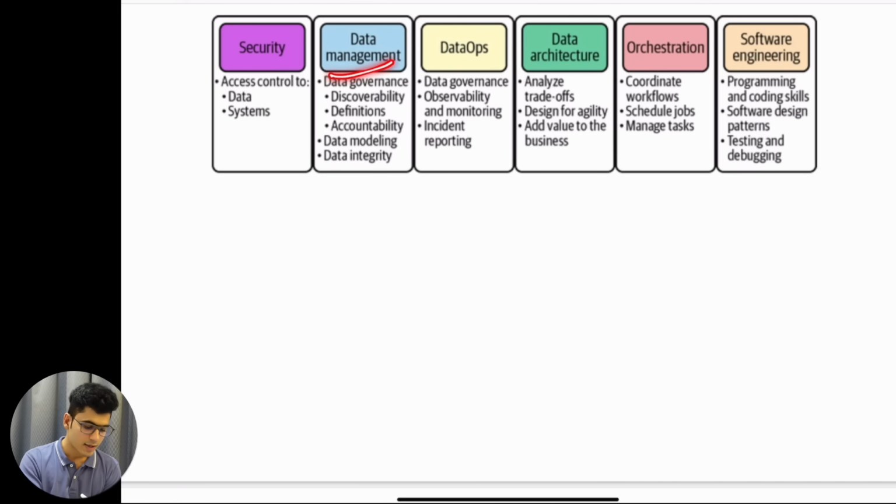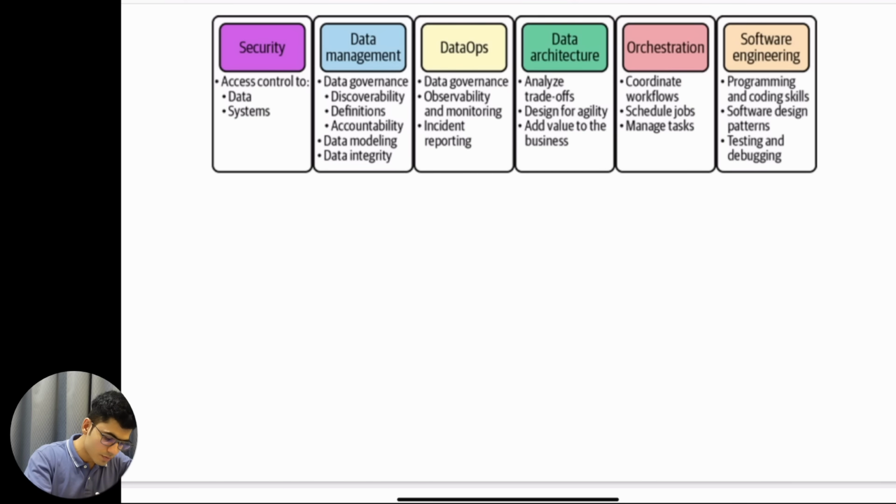Then we have data management. That basically means data governance. Data governance means we should be able to easily find the data that we need. Think about this: I was working at Wayfair, an e-commerce company in Europe and the US for furniture. They had more than thousands of tables in the system. If I had to find where a particular data is stored, I had to go through the documentation they created to understand that this data can be found at this particular location. This is what we call data governance.